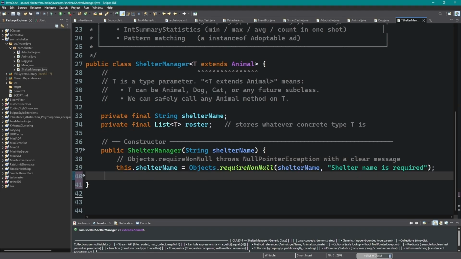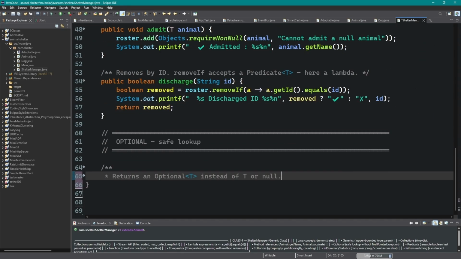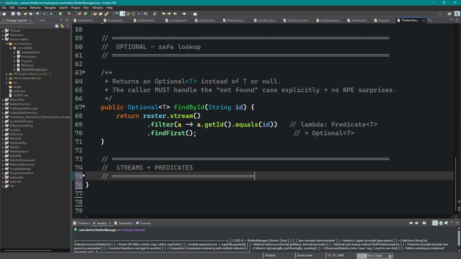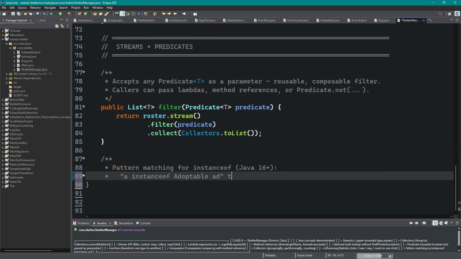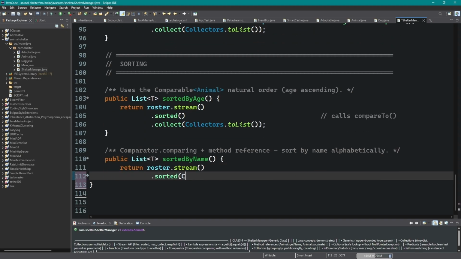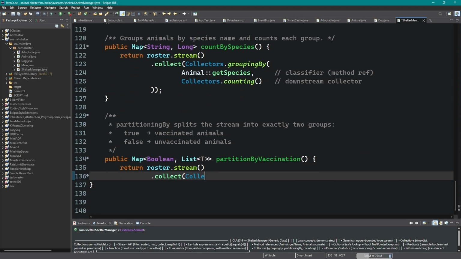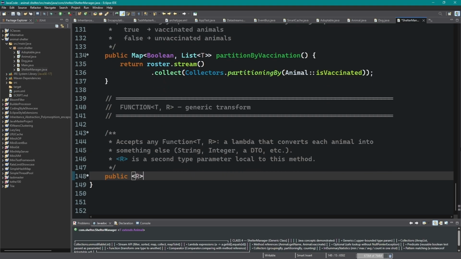Abstract class, can't be instantiated directly, only subclassed. Implements Comparable so our animals have a natural sort order. ID and breed are final, written once, never changed. Name, age, vaccinated are mutable. All private, encapsulation. Protected so only subclasses can call it.